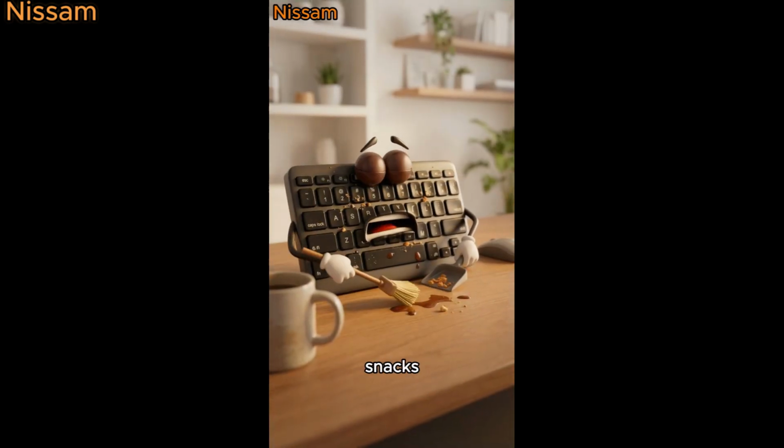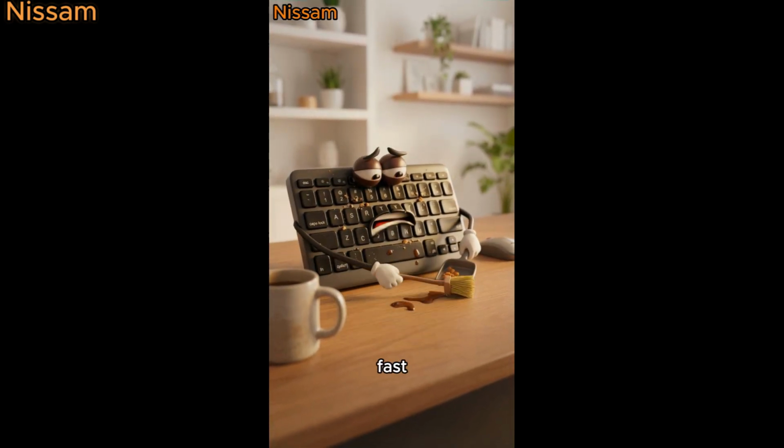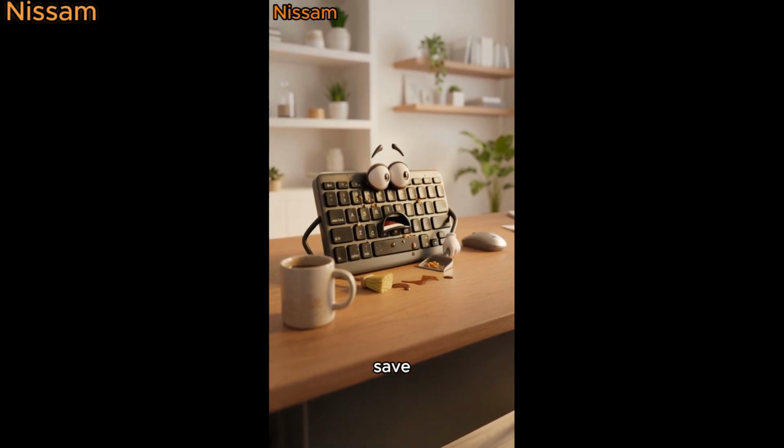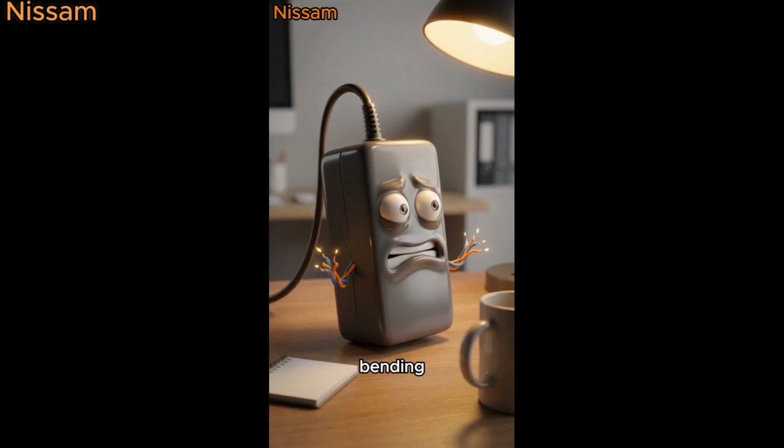Why are you feeding me snacks? Crumbs ruin keys fast. Eat away from me or expect stuck buttons. You're welcome, save this. Stop bending me like that.